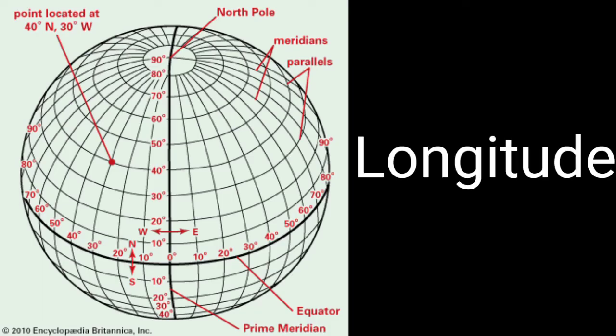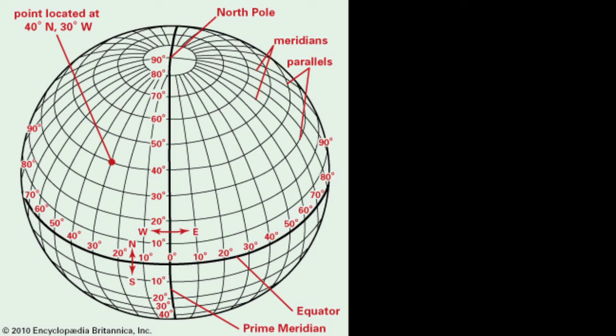Longitudes. The imaginary lines that intersect the equator at right angles, joining the north and south, are called longitudes. On the globe, longitudes are shown as a series of semicircles that run from pole to pole, passing through the equator. All lines of longitude are of equal length. Lines of longitude are called meridians.